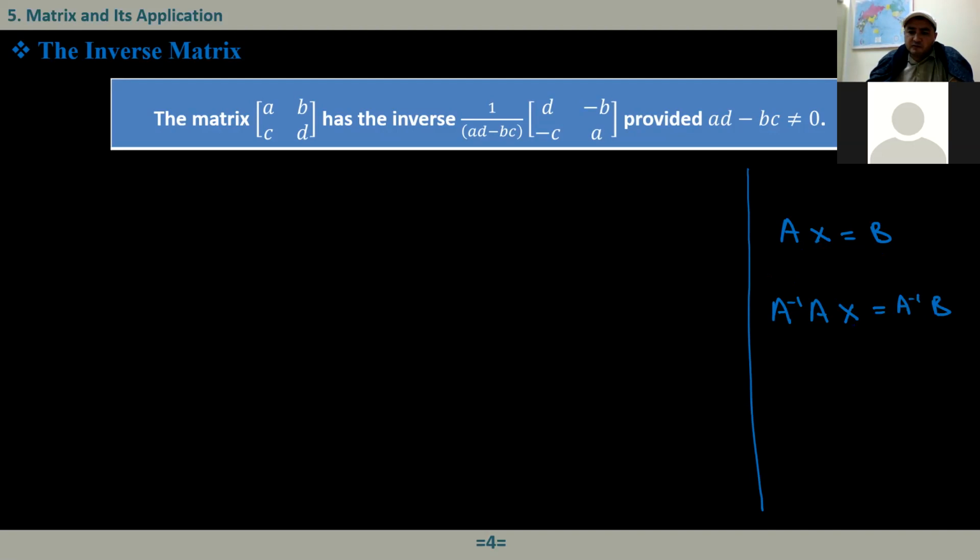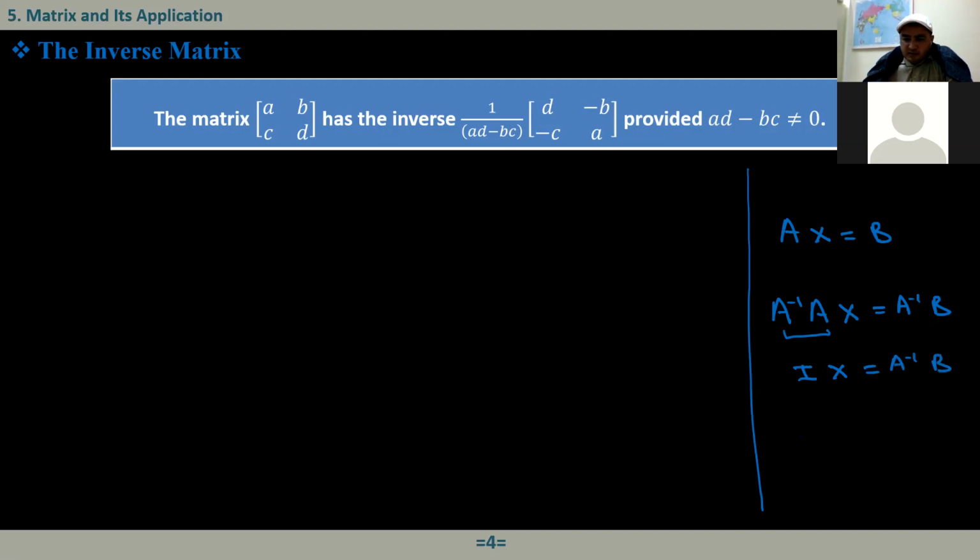Always keep in mind that A times B is not equal to B times A. That's why multiplying on the left or on the right are different things. Here I'm multiplying on the left, A inverse on both sides. If you multiply on the right, then I need to write it on the right-hand side of B. So A inverse A, by definition, is equal to I, the identity matrix, and here we have X, and here we have A inverse B.